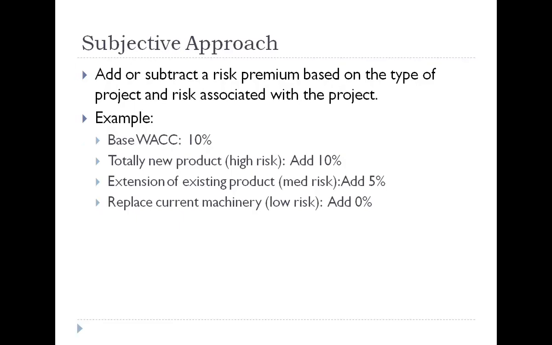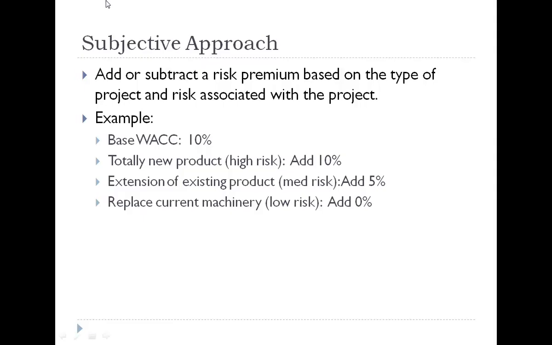Another approach to adjusting the cost of capital to match more closely with reality is something called the subjective approach. And this is where sometimes companies will just add a premium on top of the weighted average cost of capital, depending on what the project profile is. For example, here's a company that has decided to add 10% to the weighted average cost of capital if you're analyzing projects in a brand new business, something that you've never done before, has higher risk.